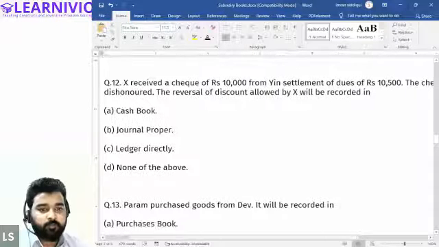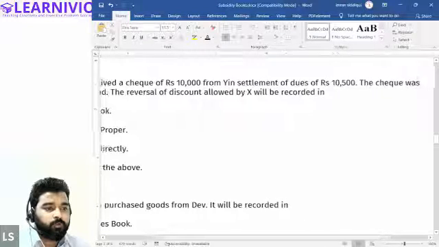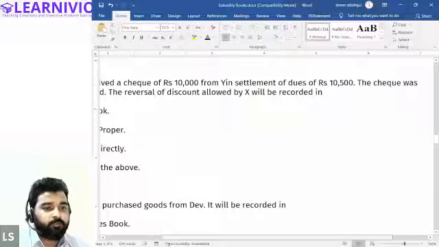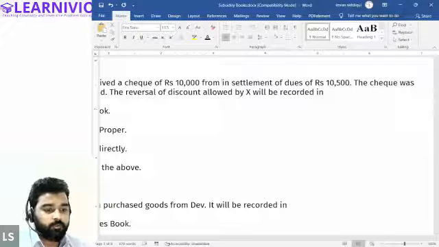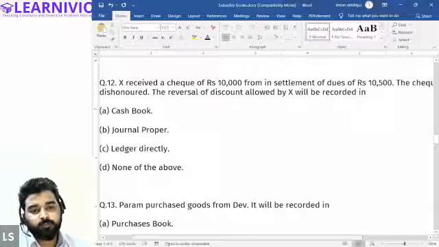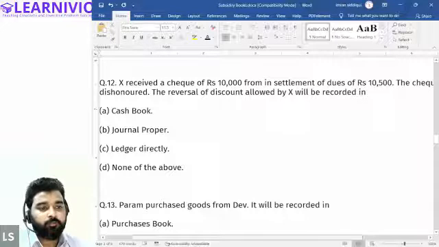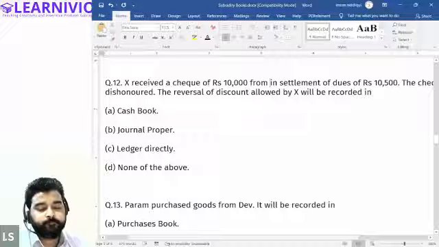Question number 12. X received a check of rupees 10,000 from the customer in settlement of dues of rupees 10,500. Let me correct this. The check was dishonored. The reversal of discount allowed by X will be recorded in. Sir, journal proper. Okay, Halima. B, journal proper. Okay, correct.